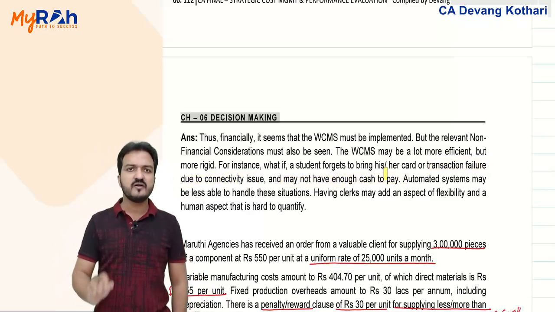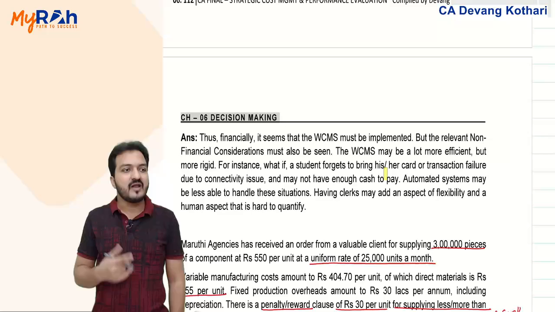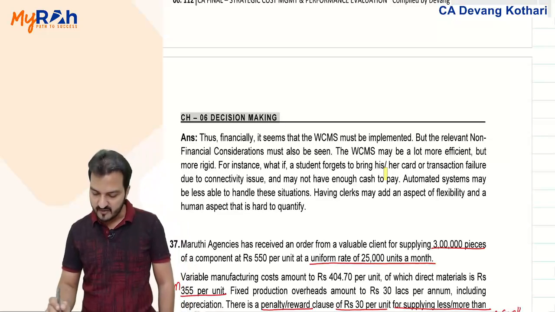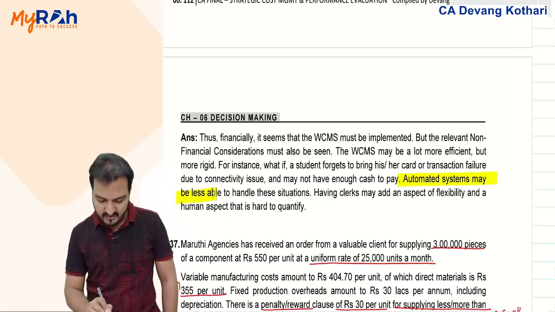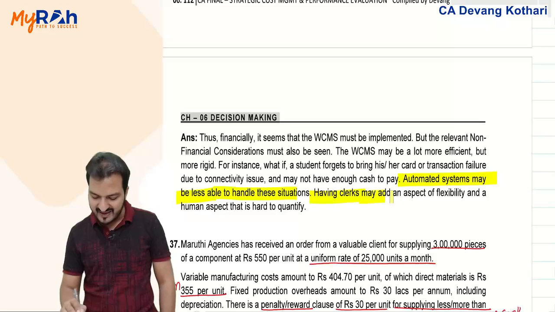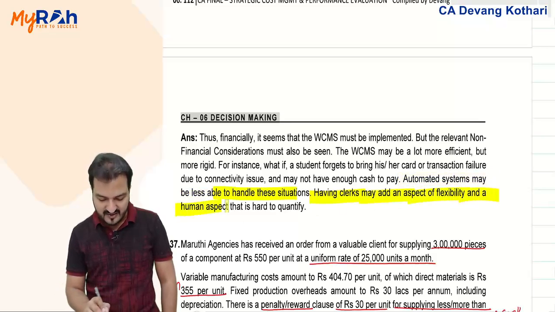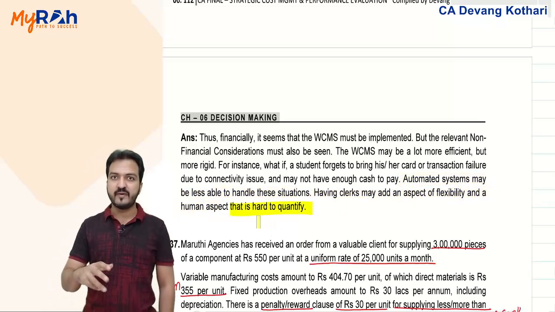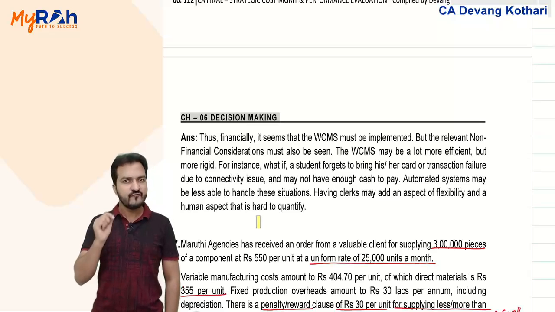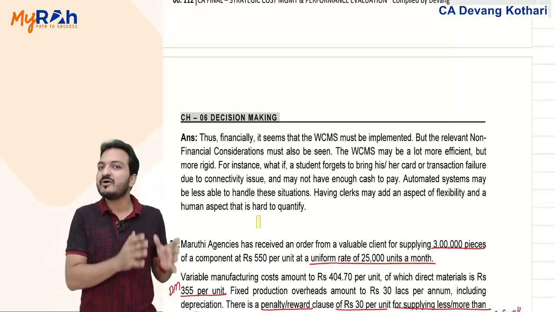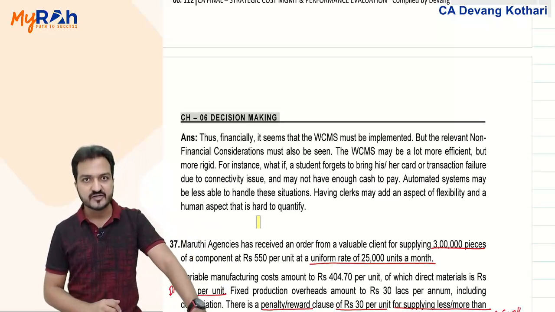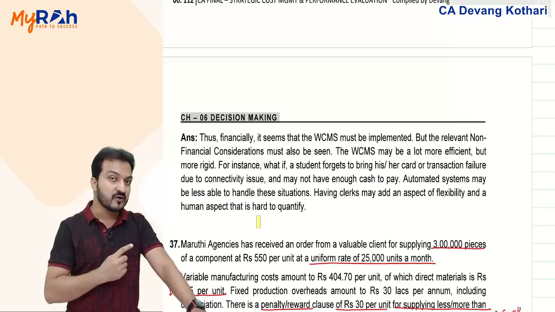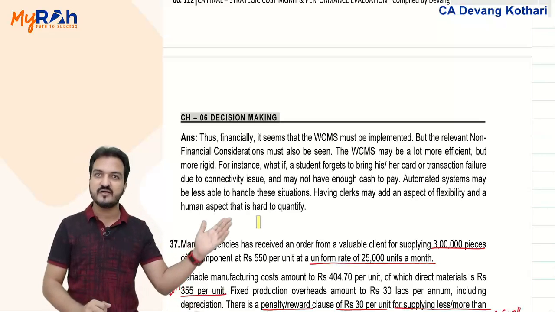If the system is completely made automated such that they don't even have an infrastructure to collect cash, then they may lose out on the sales in some cases. Yeah, automated systems may be less able to handle such situations. Having clerks may add an aspect of flexibility and a human aspect that is hard to quantify. Always when you suggest something based on financial factors, you always also mention the drawbacks of using only financial factors. Non-financial considerations should also be commented in your advice. Done? Exact same advice you can put in your question. This advice is there in your book.